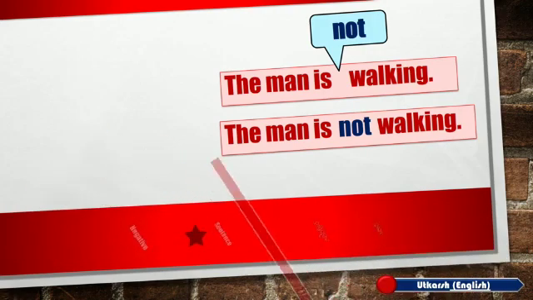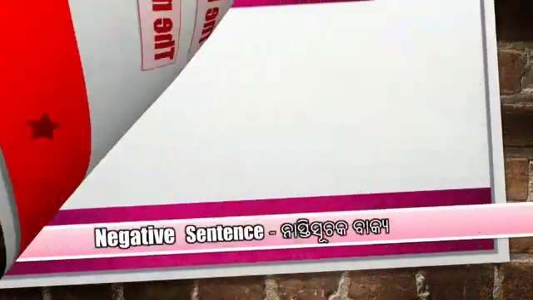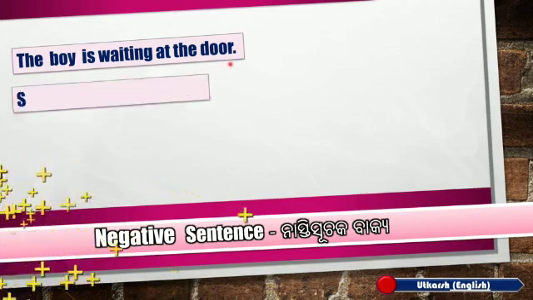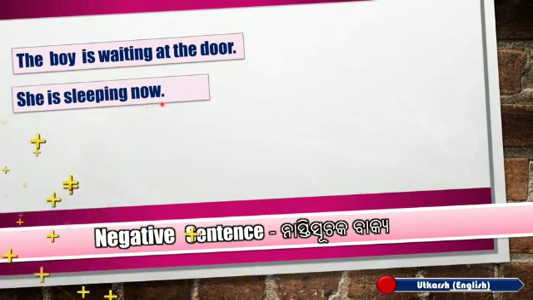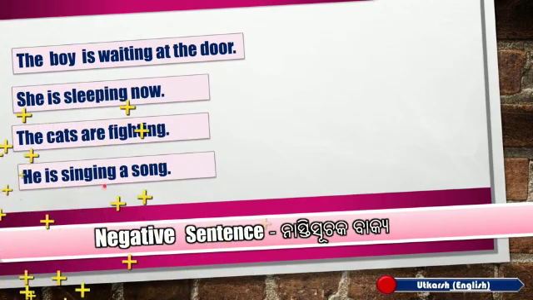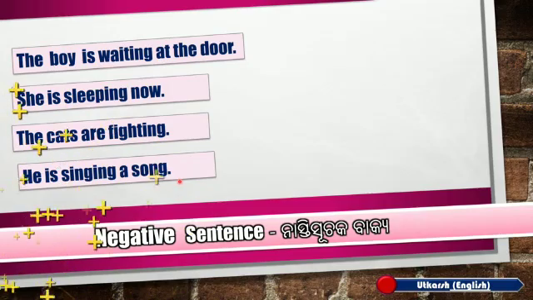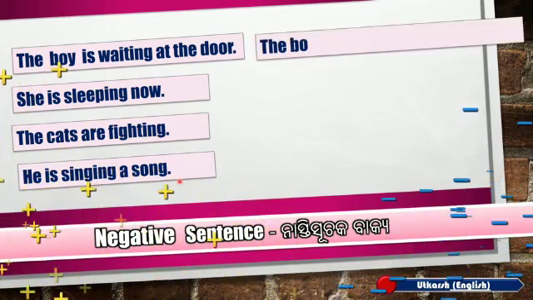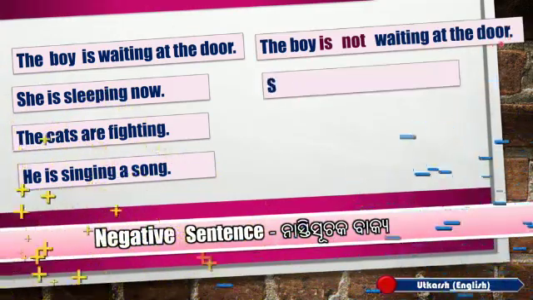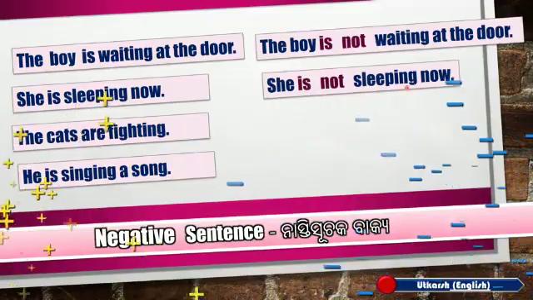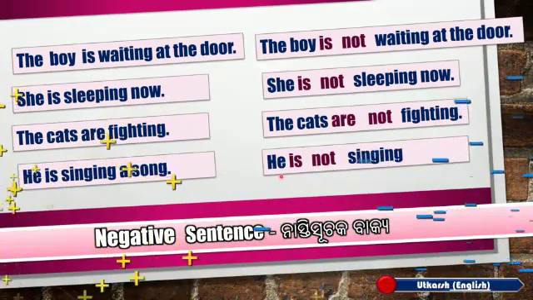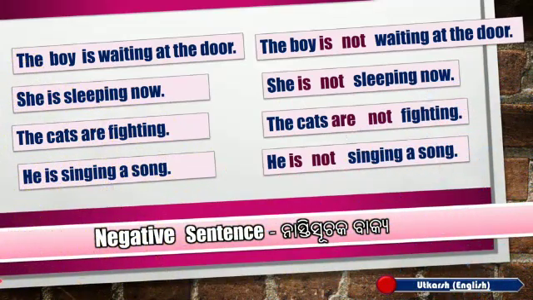Can you make these sentences in present progressive form negative? The boy is waiting at the door. She is sleeping now. The cats are fighting. He is singing a song. Of course, the negatives will be like this. The boy is not waiting at the door. She is not sleeping now. The cats are not fighting. And he is not singing a song.